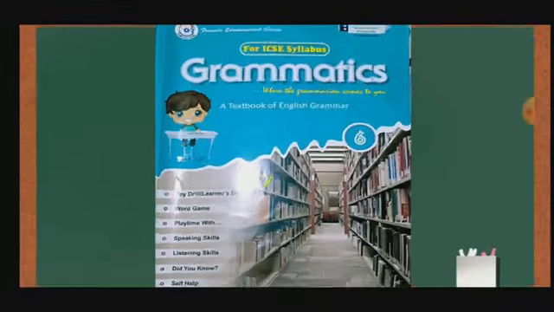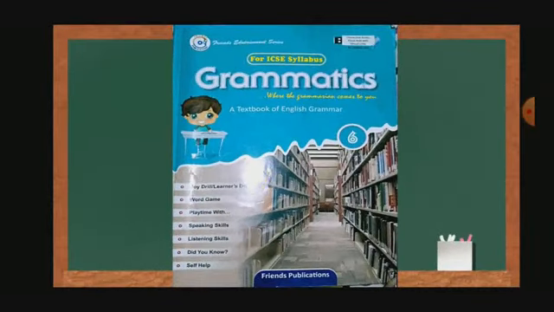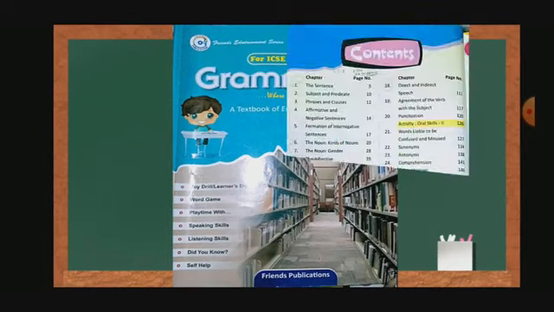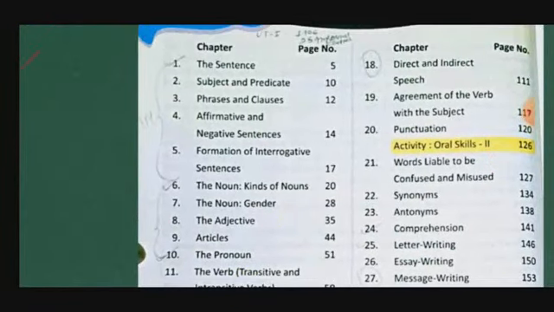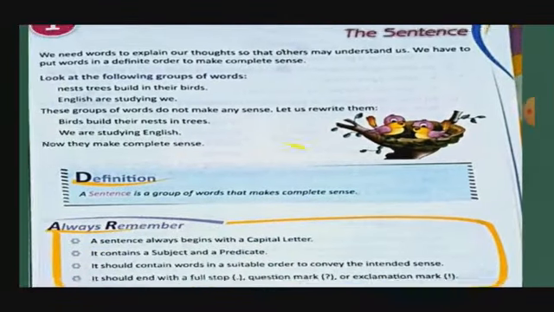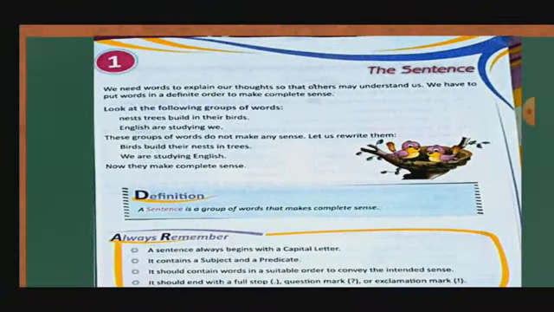First, look at your book. This is your book, Grammatics. All are having it, so please keep it out. And here, contents. What are the contents? Look. Okay, so now we are going to start our first chapter, the sentence. Look at page number 5.